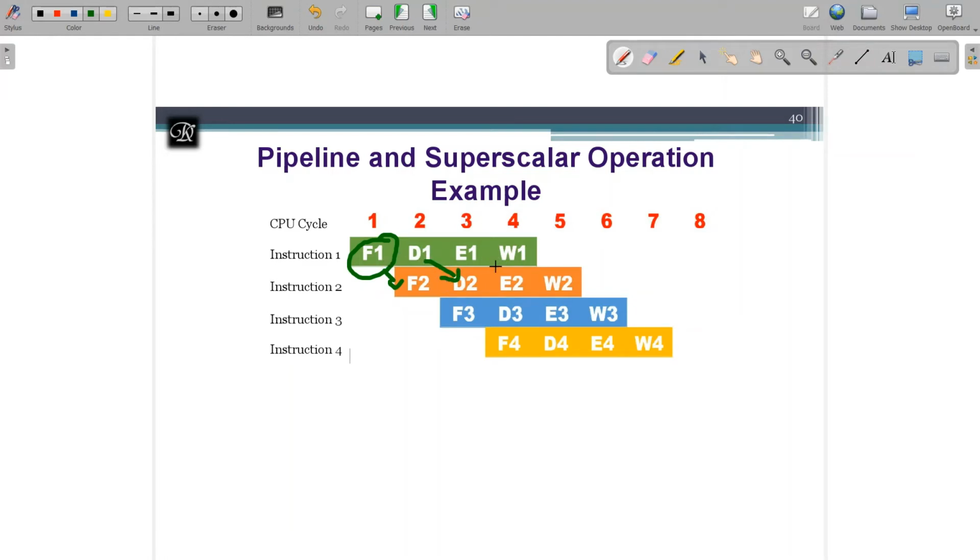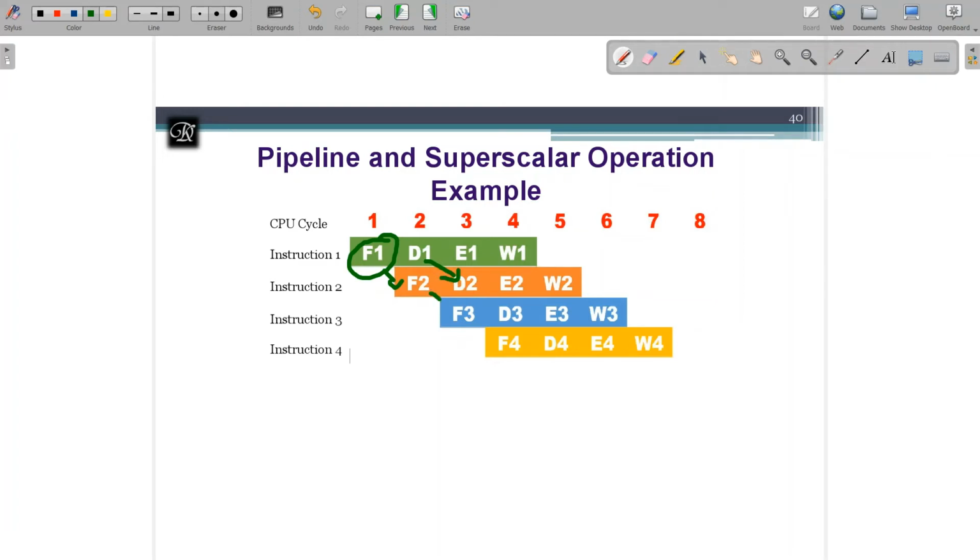Here 1, 2, 3, 4 are meant for the instruction number. They are not different hardware devices. F, D, E and W are the same devices. These numbers tell the instruction number. Now the decode unit is free. On the third clock cycle, I am demanding decode to decode the second instruction, which is already fetched.